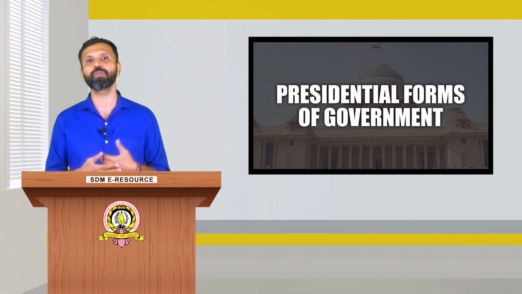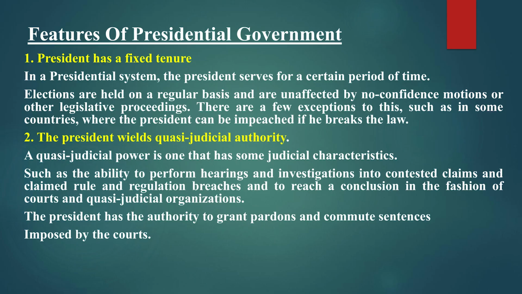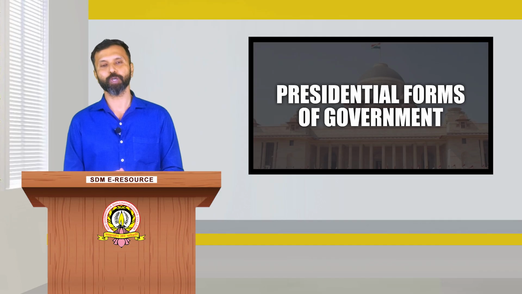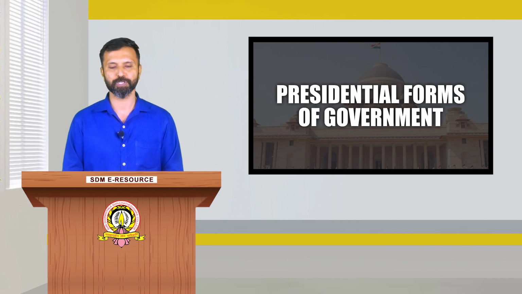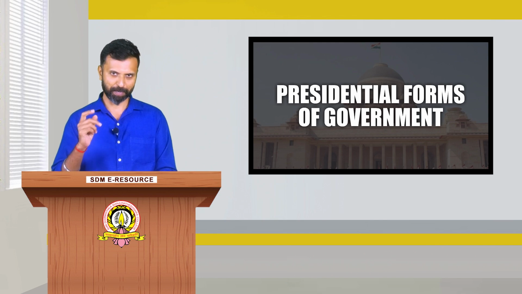So we must understand the features of the presidential form of government. The first is the president's fixed tenure. The president has a particular duration in the presidential system. The president serves a certain term, elections are held on a regular basis, and the term is unaffected by no-confidence motions or other legislative proceedings. There are a few exceptions to this, such as in some countries where the president can be impeached if he breaks the law. The impeachment process is one of the punishment processes, and we can use it to remove the president of the nation from the post.